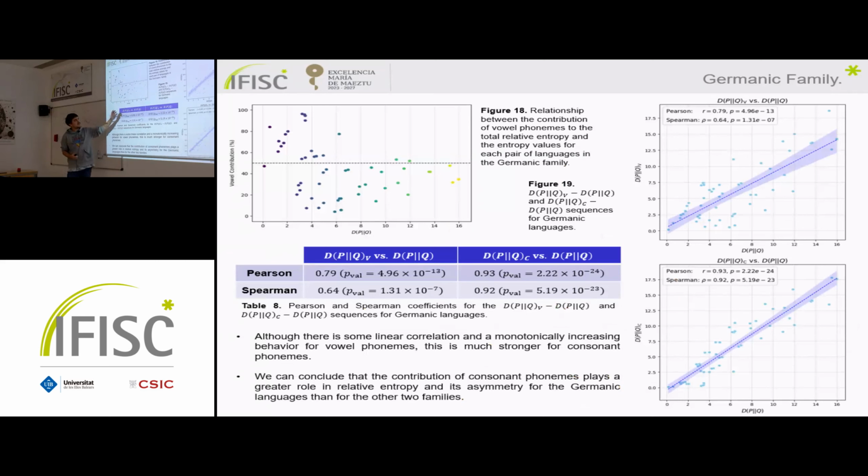We make the same procedure as before, but in this case, what we found is the opposite behavior. We have a greater density of points in the contribution of consonant phonemes, below the 50%. If we make this linear regression, we can see that the Pearson coefficient and the Spearman coefficient are greater for the case of the consonant distribution, but they are also considerable for the case of the vowel distribution. So, as we have seen before, there is a greater importance of the consonant phonemes in the case of the Germanic families than with respect to the other 2 families.